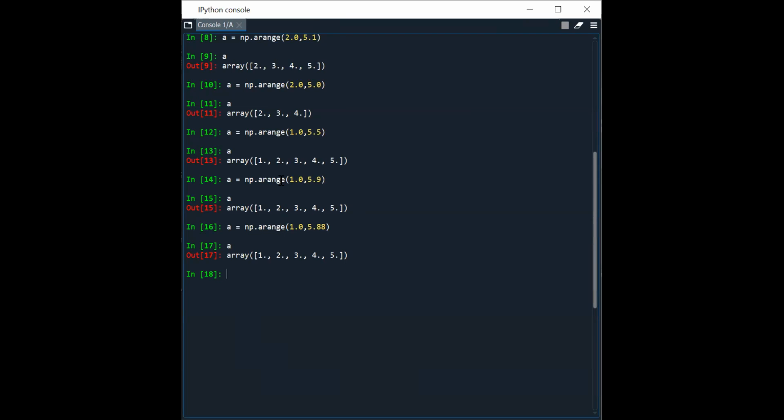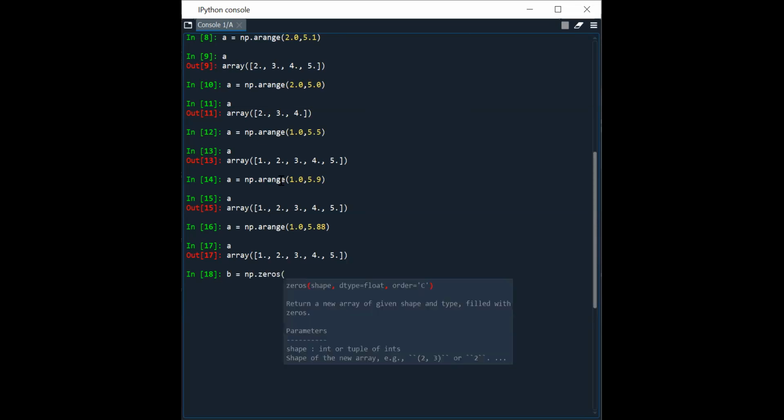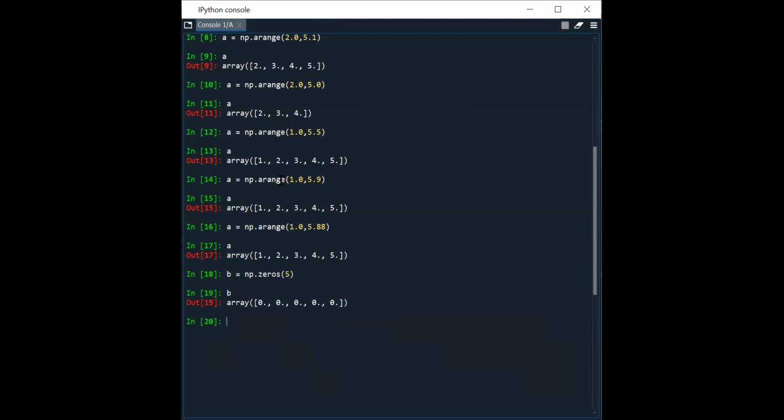Next, let's check with another command. I'm taking a variable b and I'm writing np.zeros, then I'm writing 5. What will it return? Let's check. It is returning an array of 5 elements, all filled with 0.